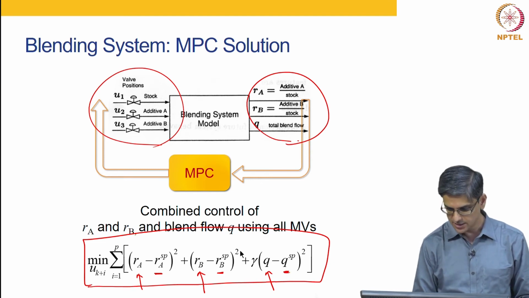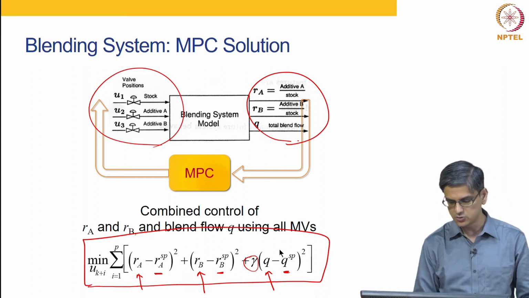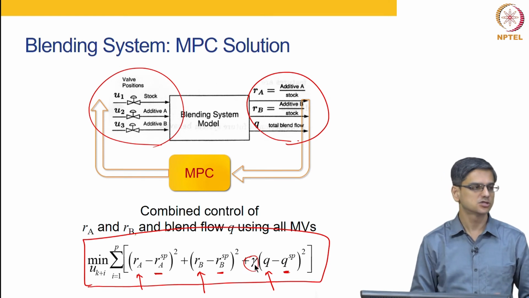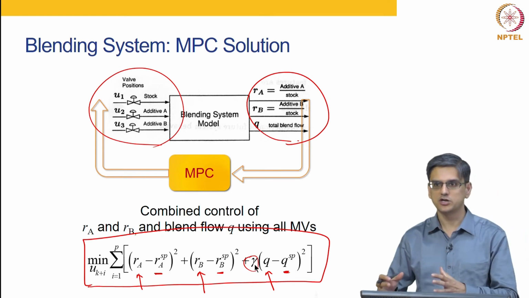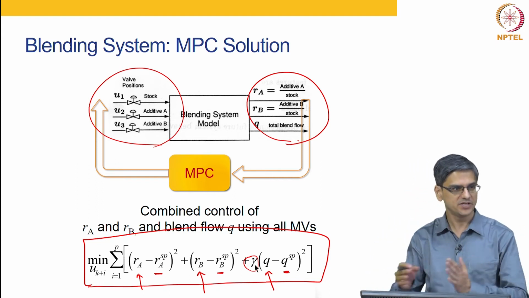And these gammas, there would be gamma 1, gamma 2, gamma 3, are used to tell the algorithm what importance you give to RA, RB and Q